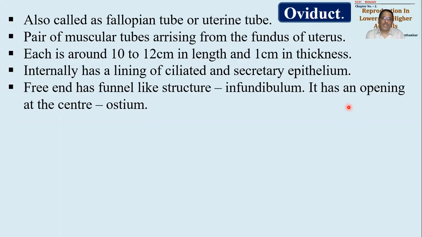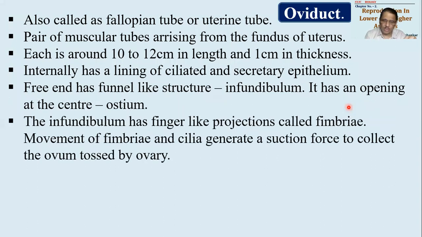This free end will have a funnel-like structure called the infundibulum. The infundibulum has an opening at the center, called the ostium. The infundibulum gives finger-like projections, which are called fimbriae.